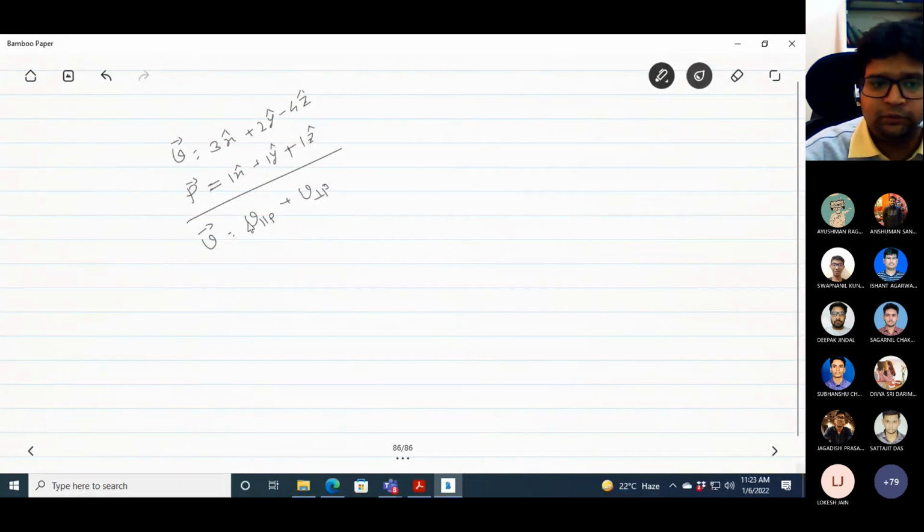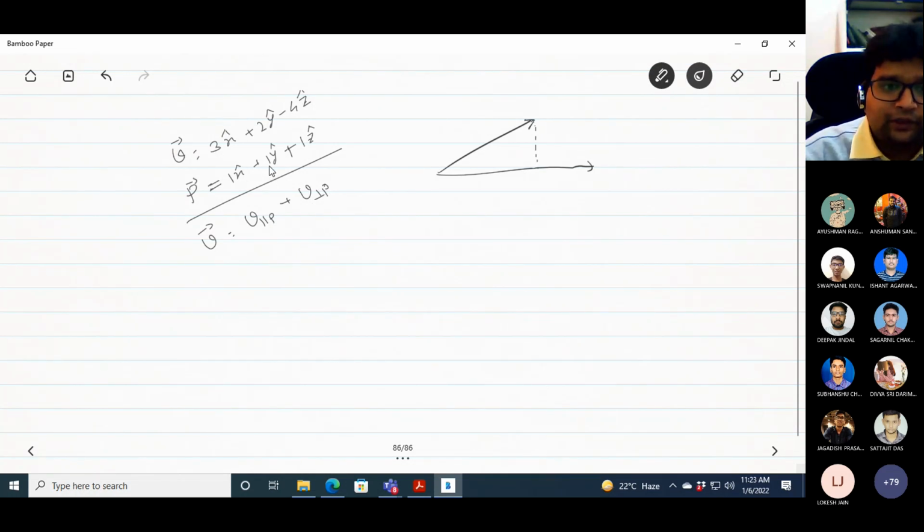To find out the parallel to p is very easy. It is basically a simple projection, the dot product. v parallel to p is basically this one.